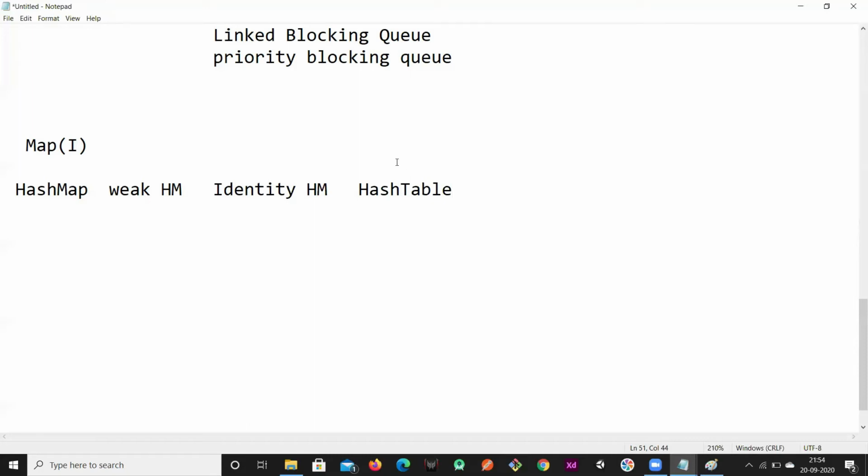Okay, so these are all children, and this Hashtable has one more parent, called Dictionary. Dictionary is an abstract class. Hashtable extends from Dictionary and implements Map. Again, this Hashtable has one more child, called Properties.